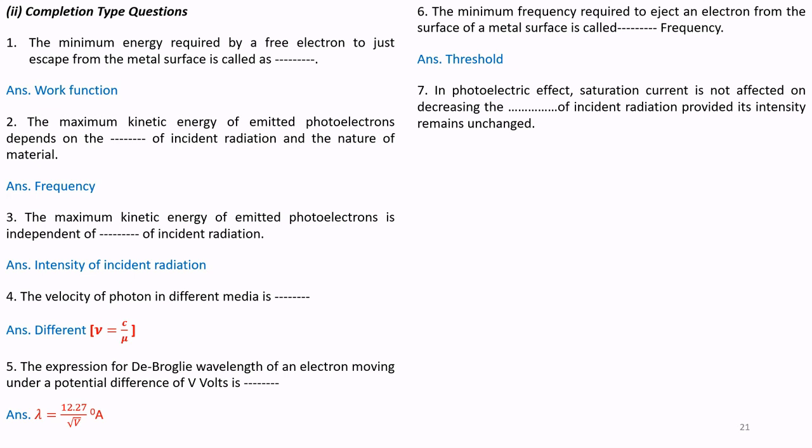Question number 7. In the photoelectric effect, saturation current is not affected by decreasing the dash of incident radiation provided its intensity remains unchanged. That means for a given intensity, the saturation current is not affected on decreasing the wavelength or frequency of the radiation.